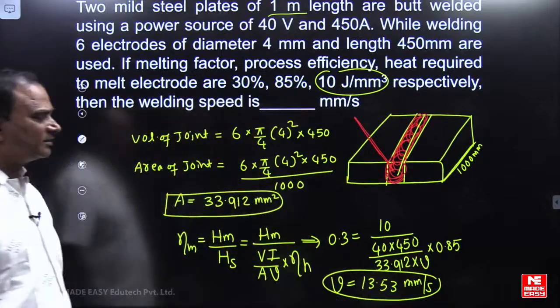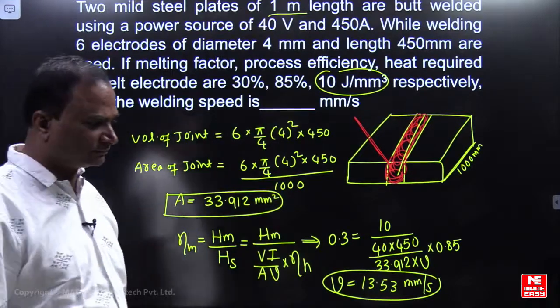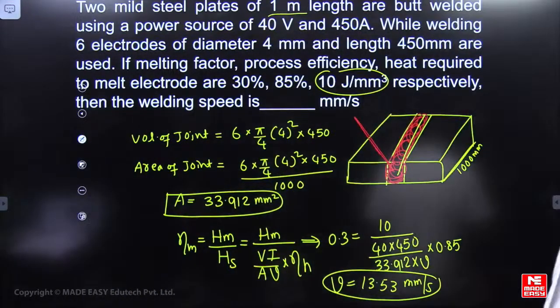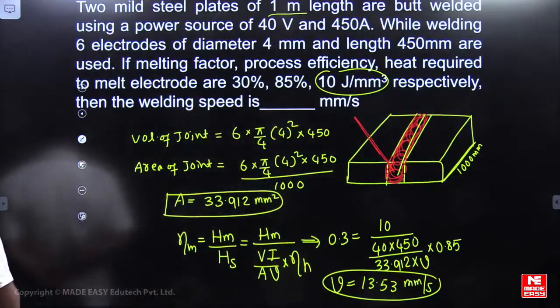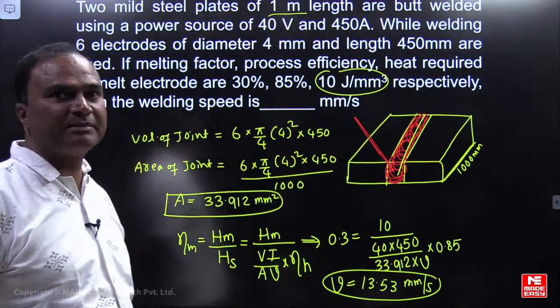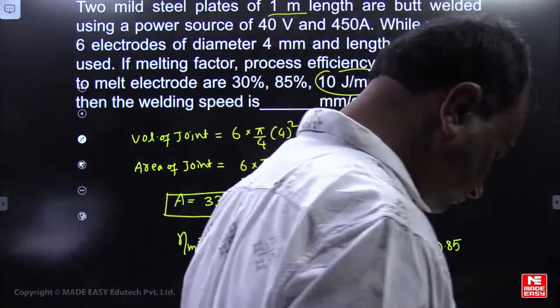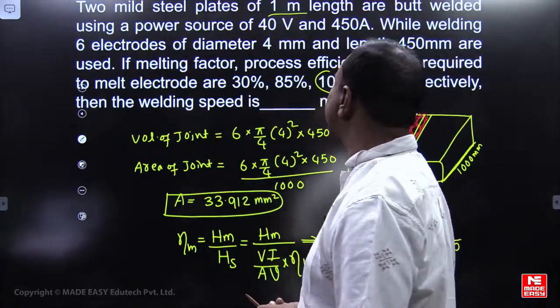Correct? 13.53 mm per second. Very good. Okay, good.